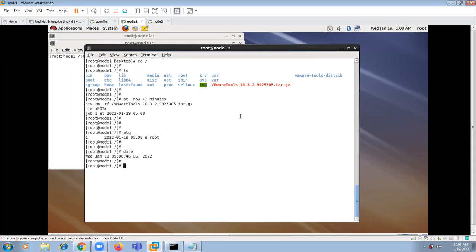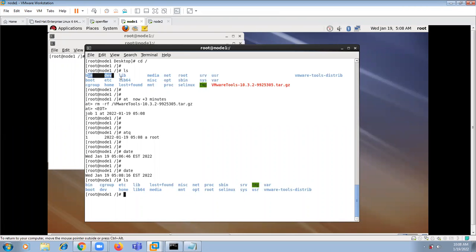Okay. So let's check the time now, with date. You can see it here. The time is now 5:8:16. Let us see whether the file exists or not. Now you can see, previously I had bin, dev, usr, VMware tools, all these things. But now that is not there. We have VMware tools distribute, but this is not there. Why? Because that was removed. By what was it removed? It was removed by using this at job. So a very important point to note is, if you want to execute any job at a specific time, one time, then you can use this at job.